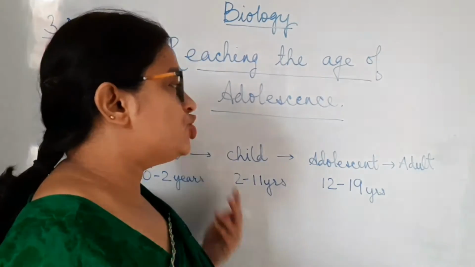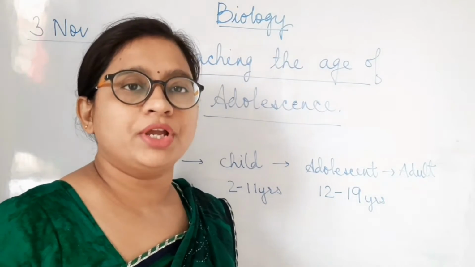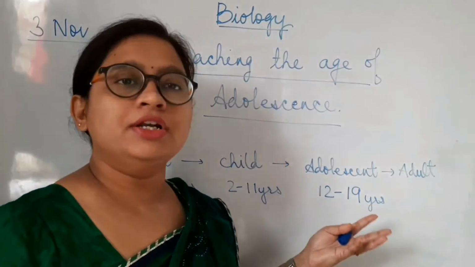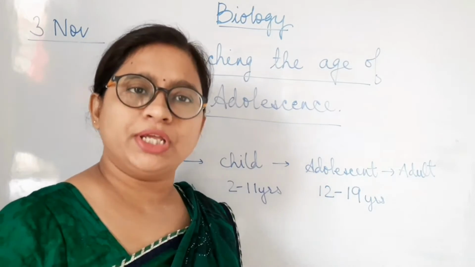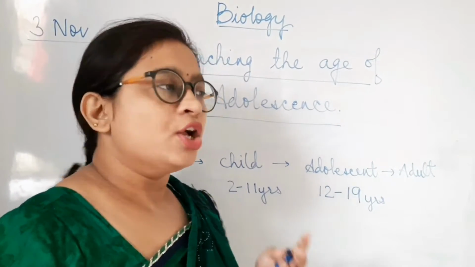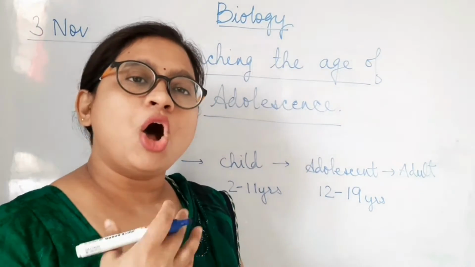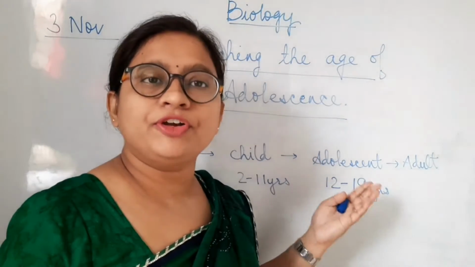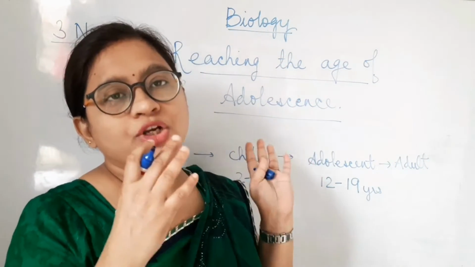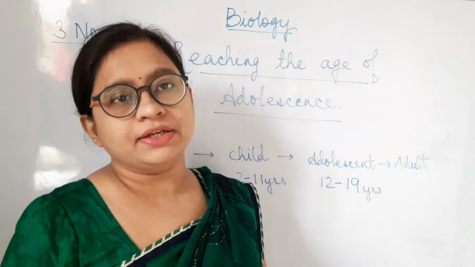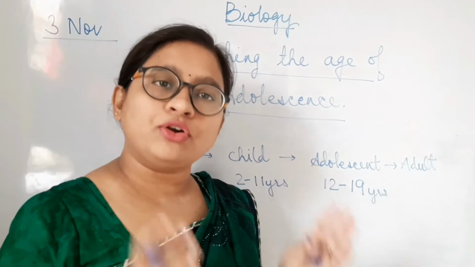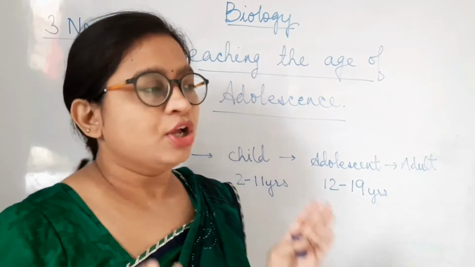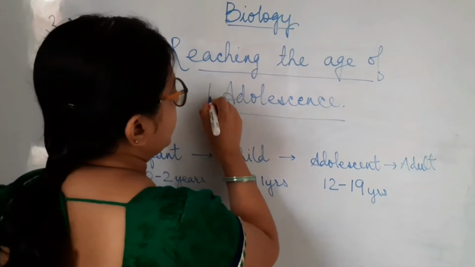So what is the difference between a child and an adult? A child is not mature enough to take many decisions about what is good or bad for him, whereas an adult is quite mature to handle situations, to take decisions, to go out and study. So how does it happen? How does a person become an adult? That is seen in the phase of adolescence, between around 12 to 13 years and 19 years. A child goes through a lot of changes that help it become mature enough to be an adult. So this phase is called adolescence.